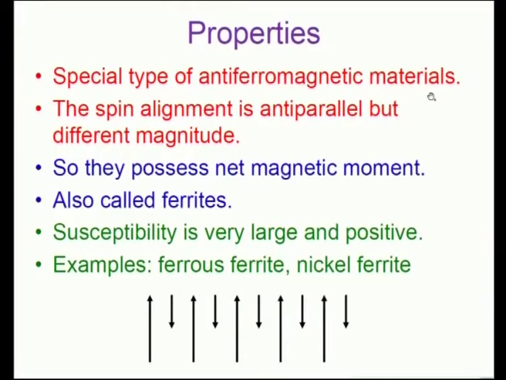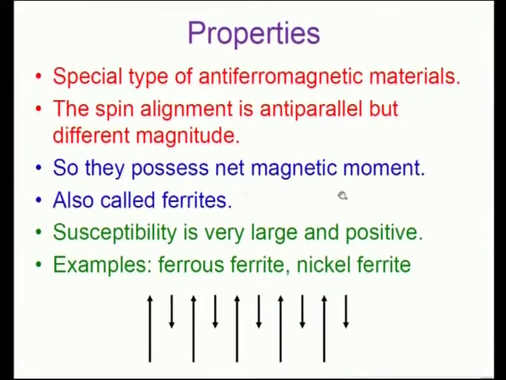Then ferrimagnetic materials is another class of ferromagnetic material. This is a special type of antiferromagnetic material. The spin alignment is here in the same manner as antiferromagnetic materials, but the magnitude of spin along one direction is smaller than the magnitude of spins along the opposite direction, so that the larger magnitude spins contribute to the net magnetization of the material. So, the spin alignment is antiparallel but of different magnitude as stated here.